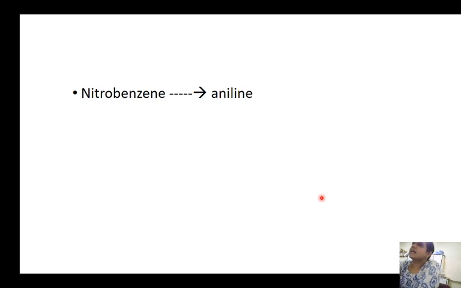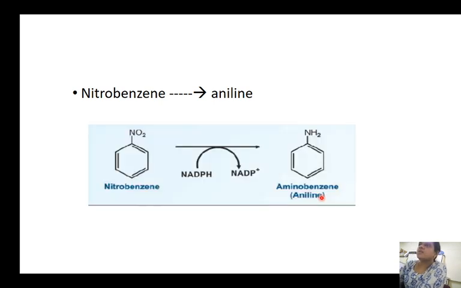Another common substance is nitrobenzene, which is converted to aniline, and for this reaction NADPH is utilized and converted to NADP plus. So the nitrobenzene is converted to an amino group. As I told you, the nitro groups, be they aliphatic or aromatic, are converted to amino groups. Sometimes they may use reducing equivalents like NADPH plus H plus.